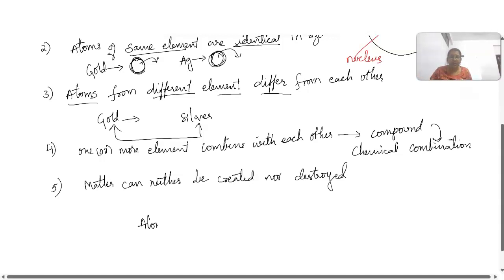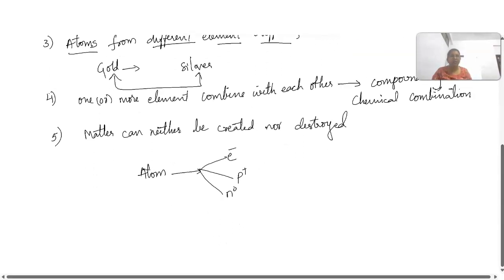That means the atom consists of electron, proton and neutron. Dalton also told that electrons, protons and neutrons are present in the atom, but he didn't explain. So that is the reason this theory has failed. Got it?